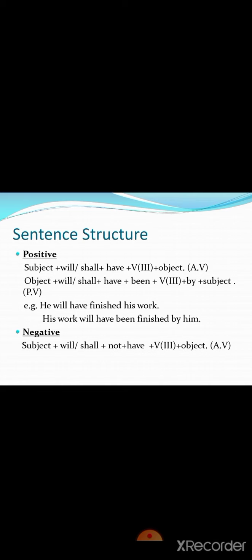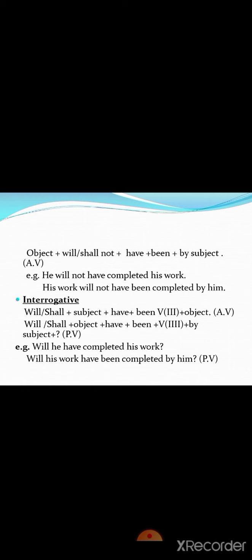For the negative, we have subject plus will/shall plus not plus have plus third form of the verb plus object. For the passive voice, object plus will/shall plus not plus have plus been plus third form of the verb plus by plus subject. For example, he will not have completed his work. Passive voice, his work will not have been completed by him.